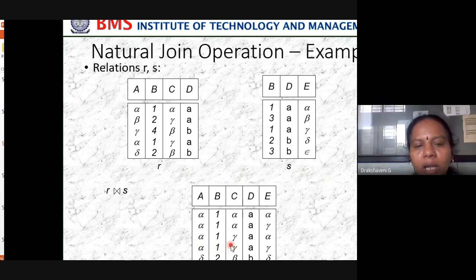Alpha 1, gamma A, alpha. C is the one which I have to write. Then alpha 1, gamma A, alpha; theta 2, beta B, theta. That's how we have to write relation R, relation S. So this is what is called a natural join: R natural join S.